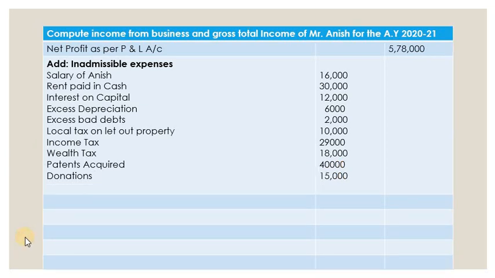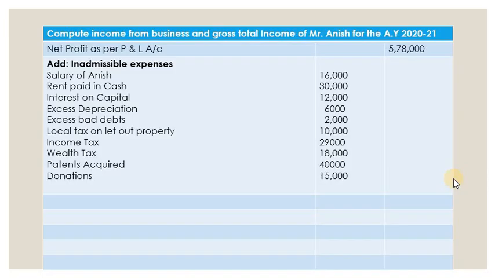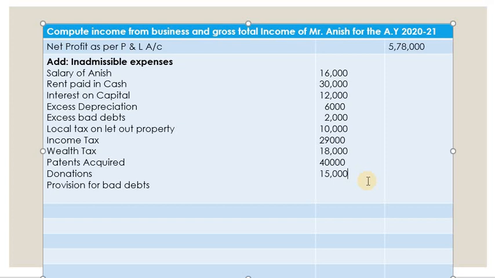So let's go to the problem once again. Then provision for bad debts. Any provisions are not allowed or should be treated as inadmissible. Only business expenditure should be considered as admissible. All other expenses like provisions, reserves cannot be considered as allowable expenditure for income tax purpose. So it should be added back. Provision for bad debts, what is the amount? 2,000. Let's write.